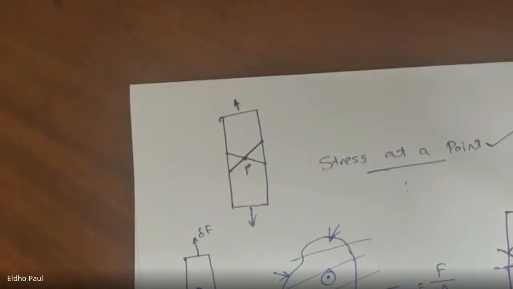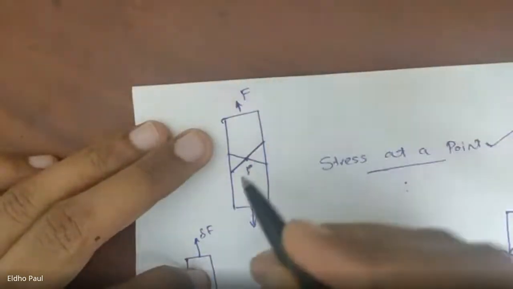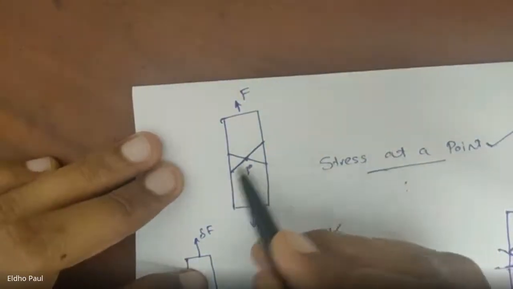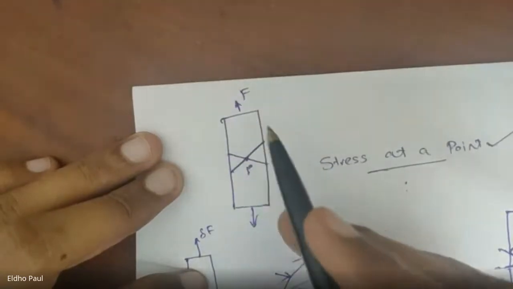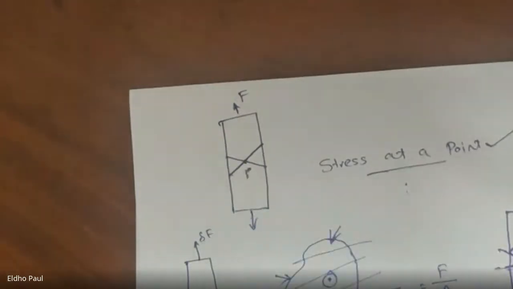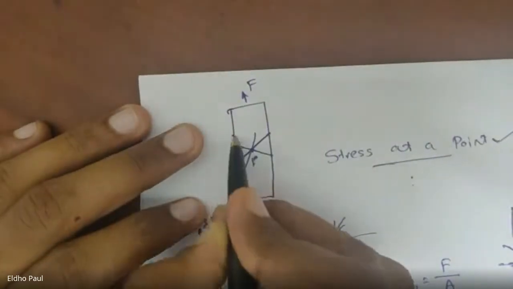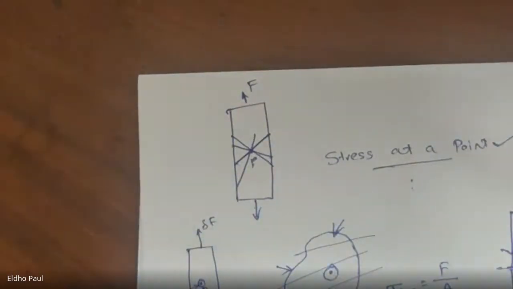Magnitude depends upon the force and area, and direction depends upon the direction of force, and another quantity is also used to define the value of stress. That is nothing but the plane on which the stress is acting, because when we change the plane, the stress value changes. So there is a dependency on the plane which we take while calculating the stress value.